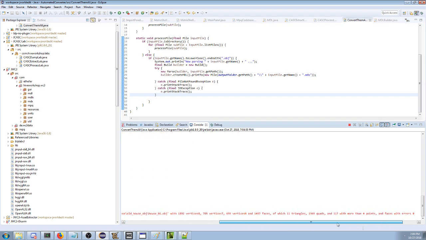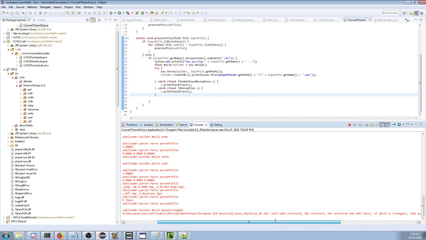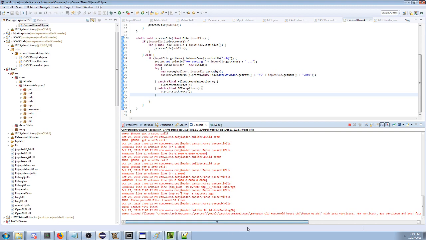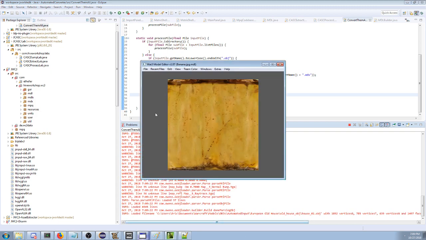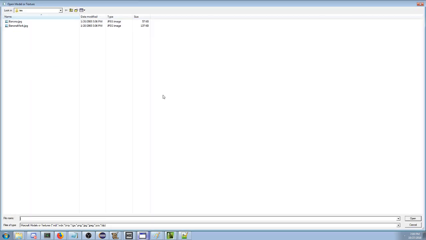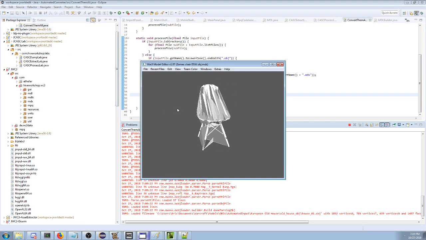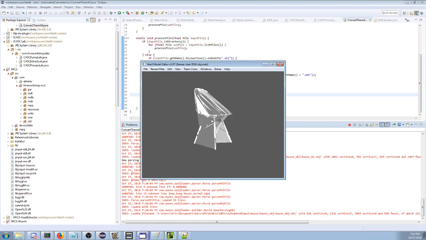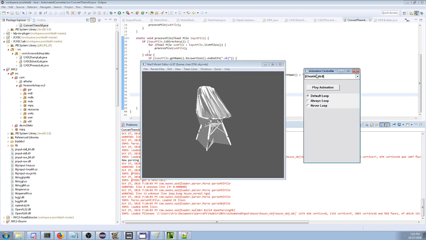Loaded European house. What does that have? That is only 1,000 quads. Okay, that's valid. Let's see if anything else showed up in our folder here. What, did we finally convert a bottle of Coke? Let's see, automated output. Oh yeah, we got this Eames chair. Oh, look, it got destroyed. Okay, that did not work at all either.